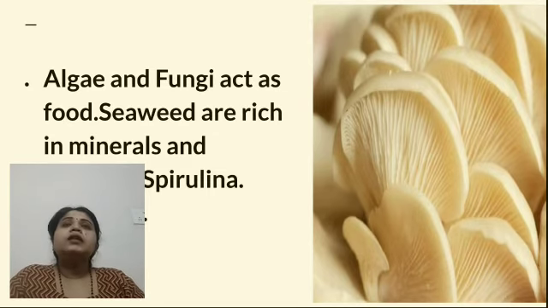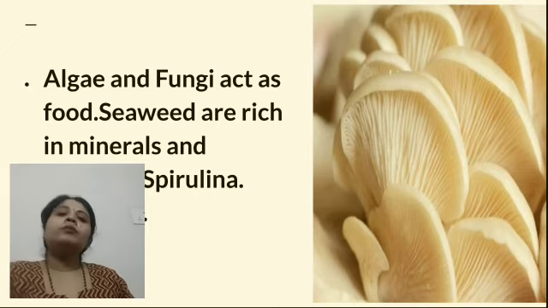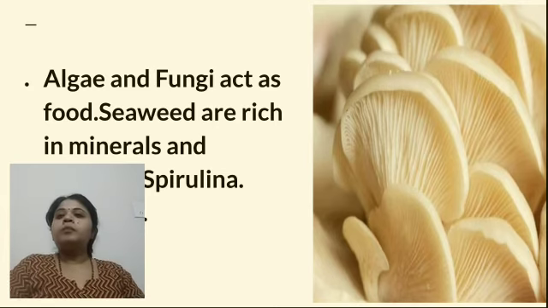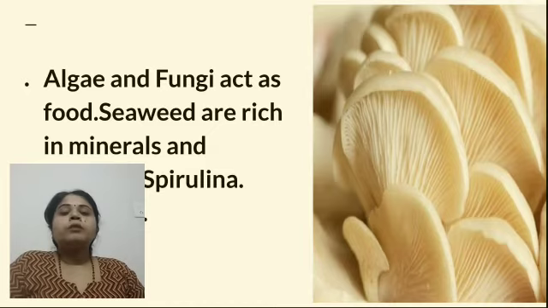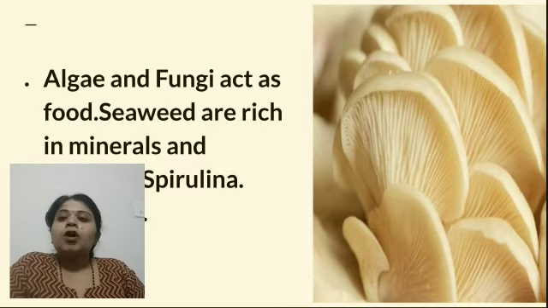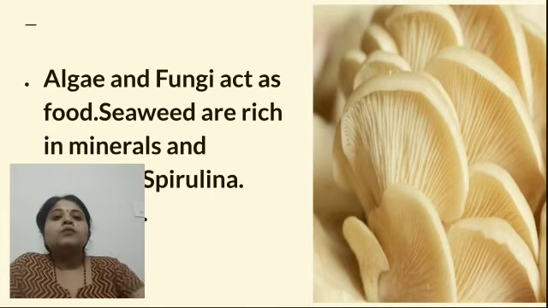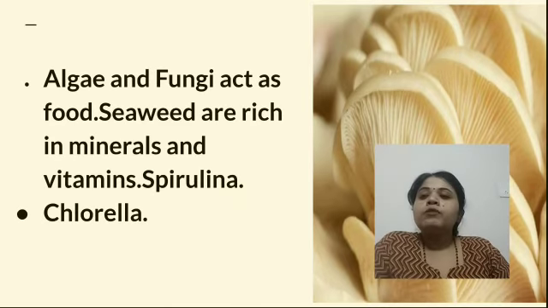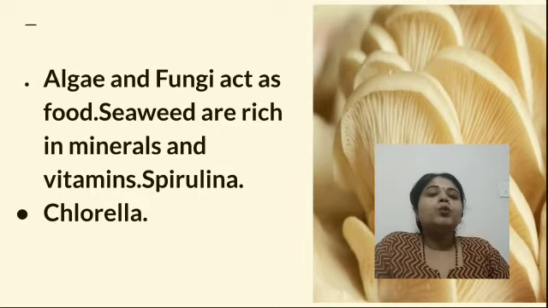Seaweed is another thing which you are obtaining from the organisms. Seaweed is usually obtained from the coastal areas, and people who are living in coastal areas are very fond of seaweeds, because they are a rich source of minerals and many other natural nutrients. Now another organism which you have is spirulina. Spirulina is actually a blue green algae.